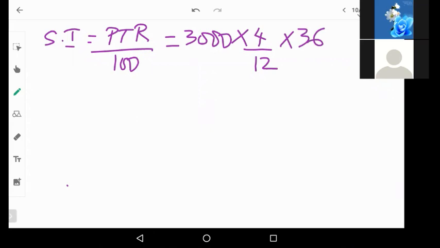Everything is divided by 100. Now since 12 is also in the denominator, we will take that also multiplied with 100. So 3000 into 4 into 36 divided by 100 into 12. Now can you say me 3000 into 4 into 36, what will be the answer?